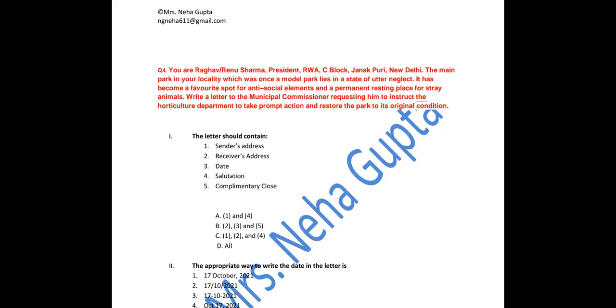So this is an official complaint letter, when you are writing the letter to the authorities. So what happened? You are Raghav or Renu. You are the president of this association in C Block Janakpuri, New Delhi. The park in your locality was a model park once, but now it has become a spot for stray animals and antisocial things which are not good for the society. You need to write a letter to the commissioner to ask him to instruct the horticulture department so that they can restore the original condition of the park.